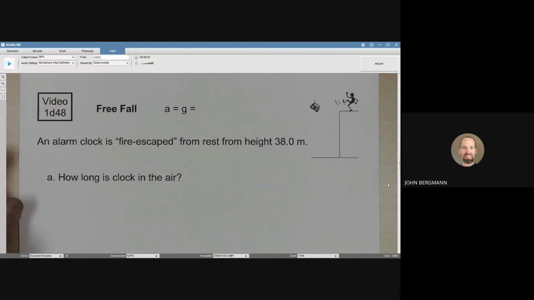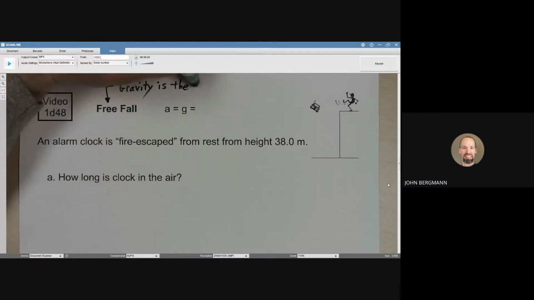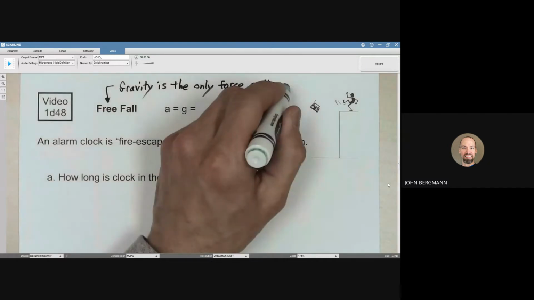We now deal with objects that are in free fall. An object that is in free fall is an object on which gravity is the only force acting. There's no air resistance, there's nobody throwing anything or pushing anything. When something is in free fall, gravity is the only force that's acting.